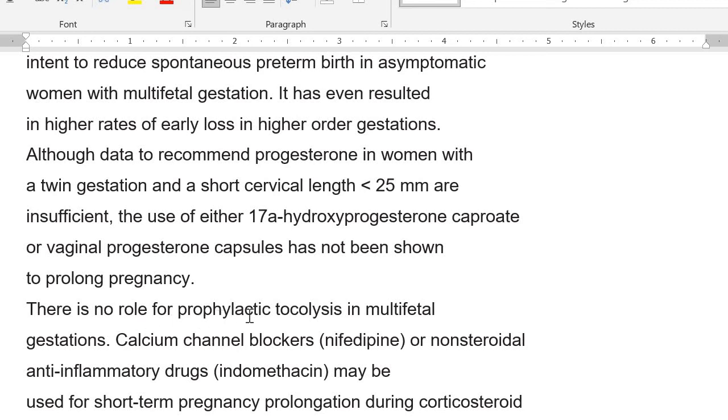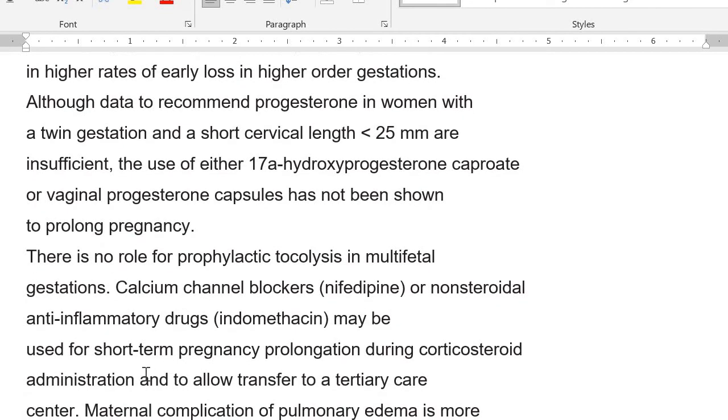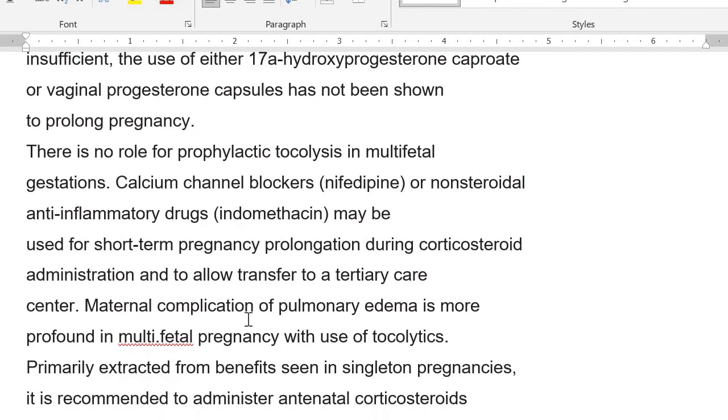There is no role for prophylactic tocolysis in multifetal gestation. Calcium channel blockers like nifedipine or NSAIDs may be used for short-term pregnancy prolongation during corticosteroid administration, and they allow transfer to a tertiary care center. Like if you want to do this in utero transfer, yes, you can give. Maternal complications of pulmonary edema are more profound in multifetal pregnancy with use of tocolytics.